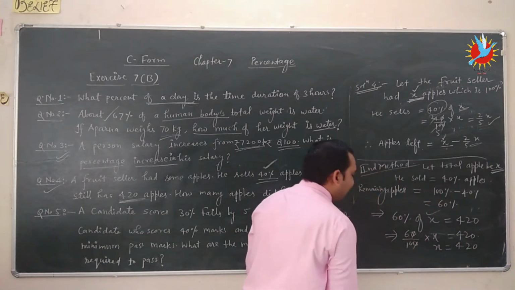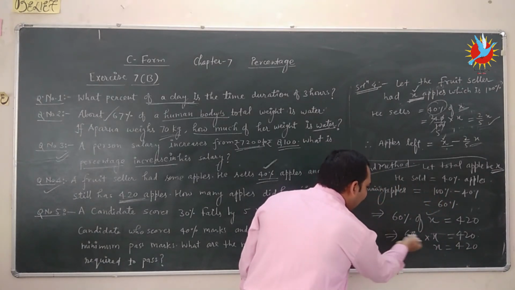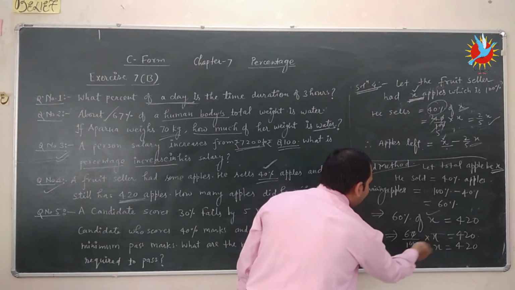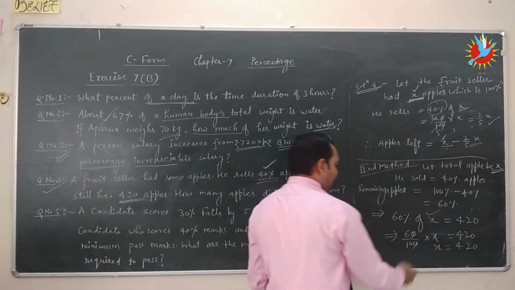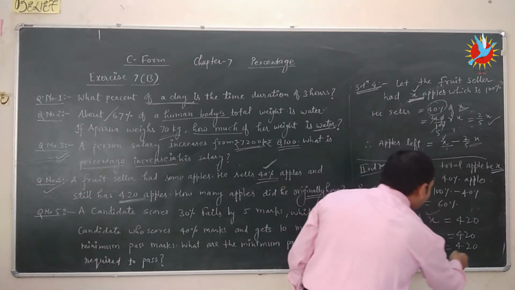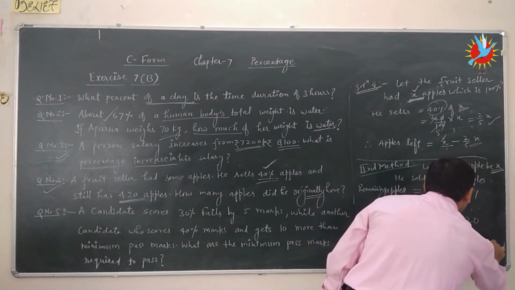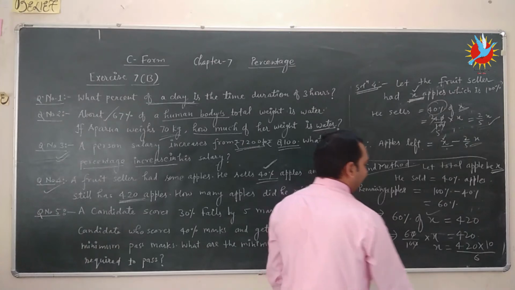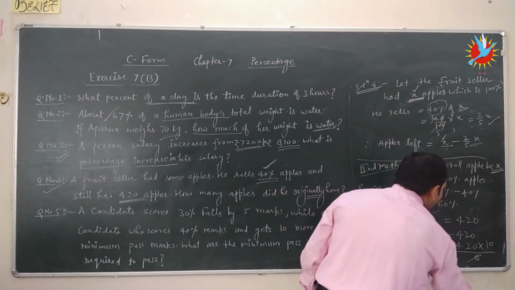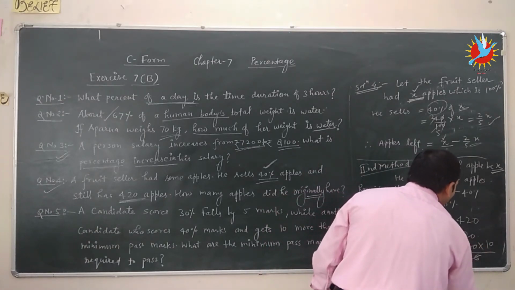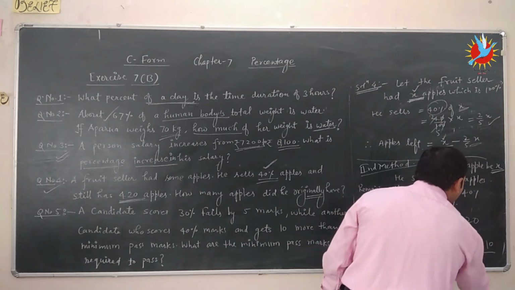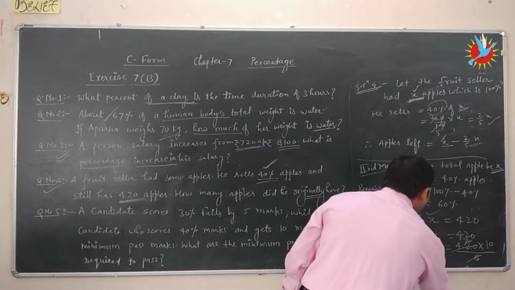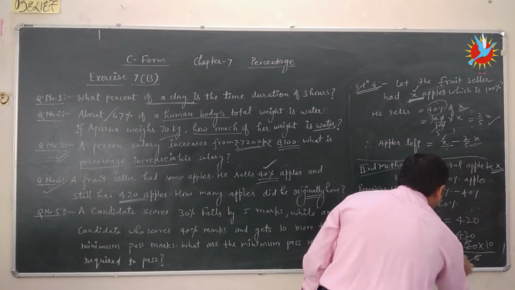Here the zeros cancel, 6 is multiplied with x and 10 is divided with x. So divide will convert into multiply and multiply will convert into divide. 420 divided by 6, 6 7s are 42, that is 70, 70 into 10, then x is equal to 700.